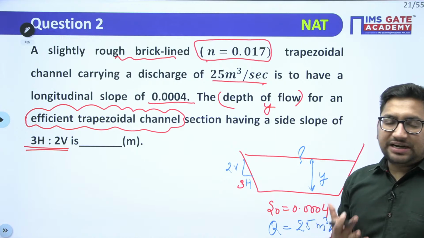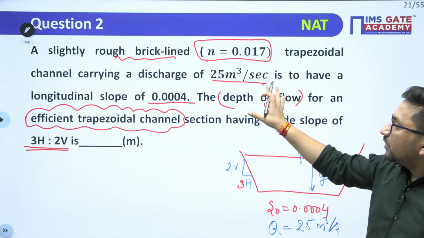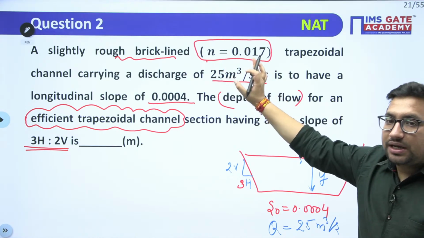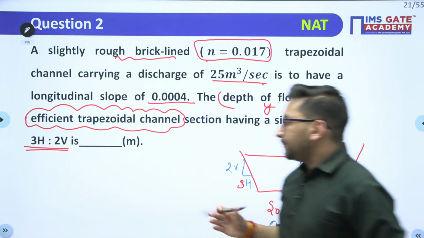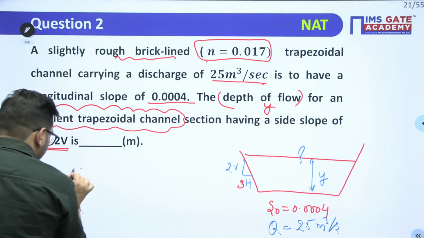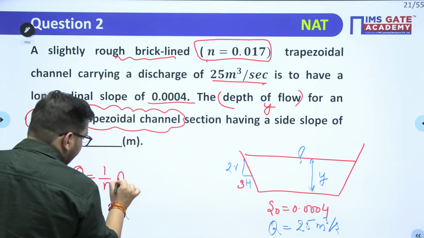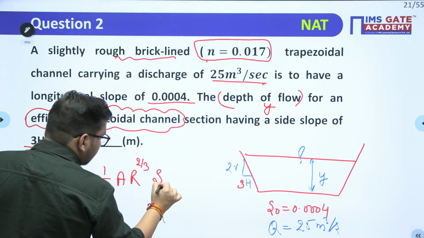Now, what will be the difficulty in calculation of this depth? We know that we need to find out. We can use the Manning's equation for this discharge. Now, when you use this discharge value, Q is equal to 1 upon n, A R to the power 2 by 3 into S0 to the power 1 by 2.